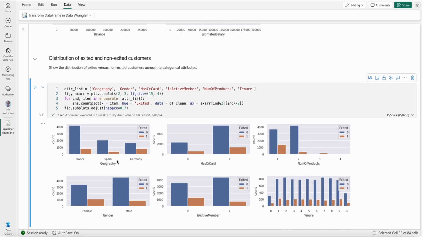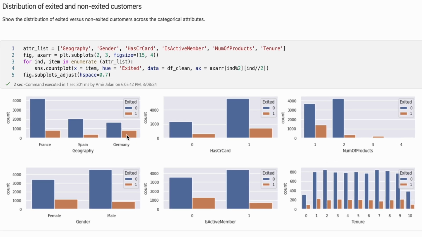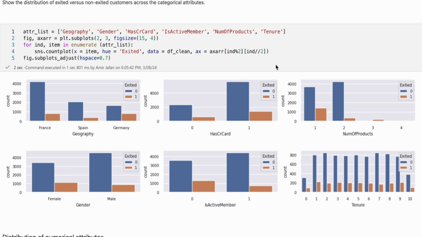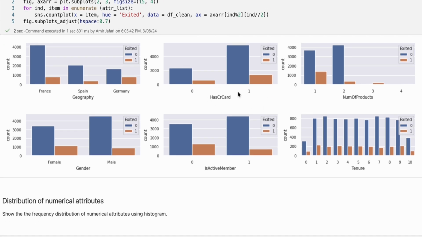I can see that, for example, across geography, Germany probably has a higher number of customers who have exited, while France has a lower number of customers who have left the bank. I can also look at exited versus not exited for customers who either have a credit card or don't.